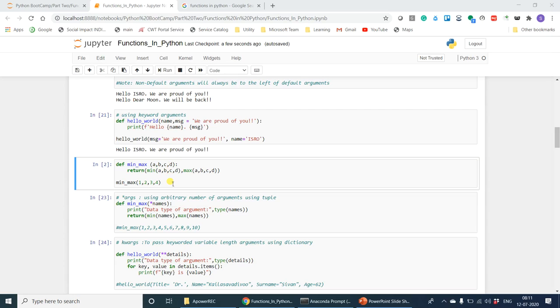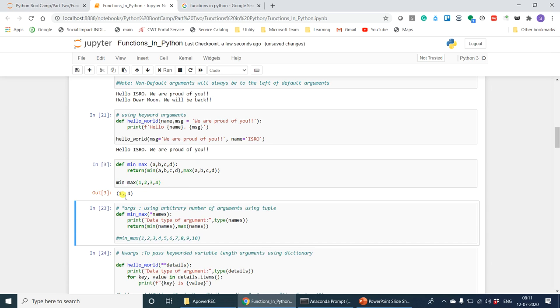Let's take an example where we will need asterisk arguments, which means passing an arbitrary number of arguments using a tuple. There are many functions where the number of arguments may be random. For example, we have created a function min-max, which will take say 4 arguments and then return the minimum and maximum value. Okay, let's run the code.